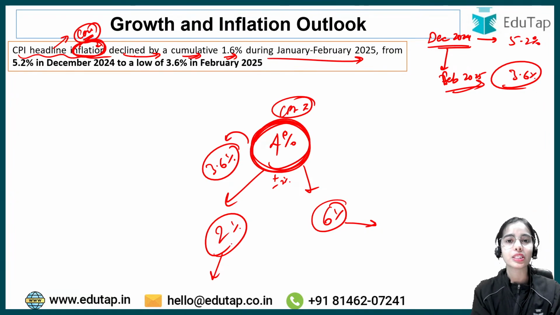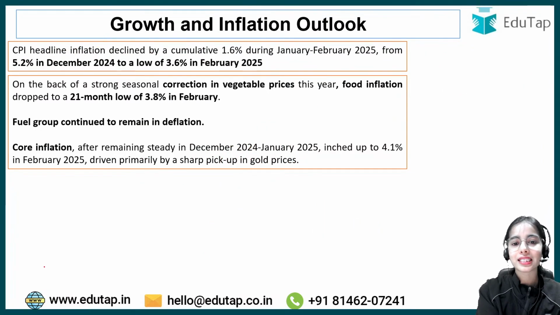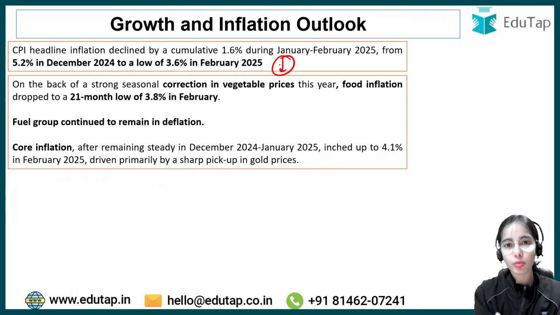So that is the good news, that RBI is able to control the inflation in the country, and the inflation is seemingly good. It is around the target. So we are happy that it is not increasing, because that would have been a very big problem. Now why has this happened, why has the inflation reduced so much in our country and come near to the target that we want?